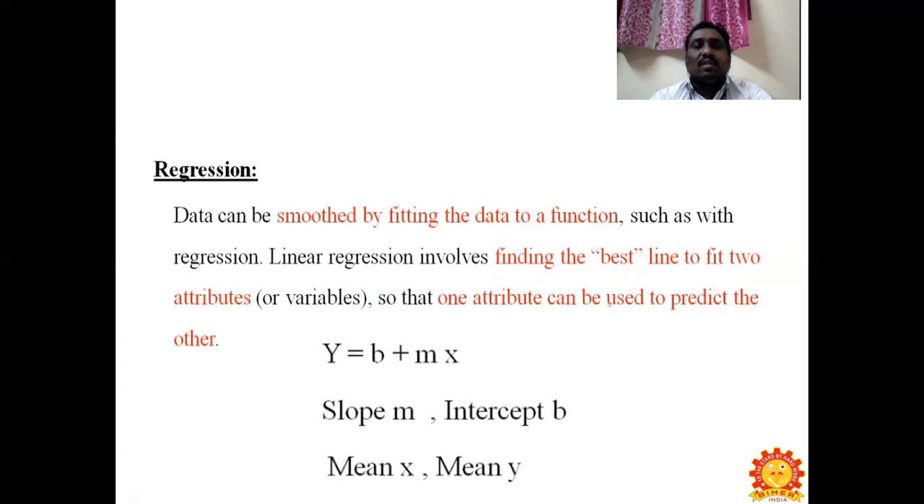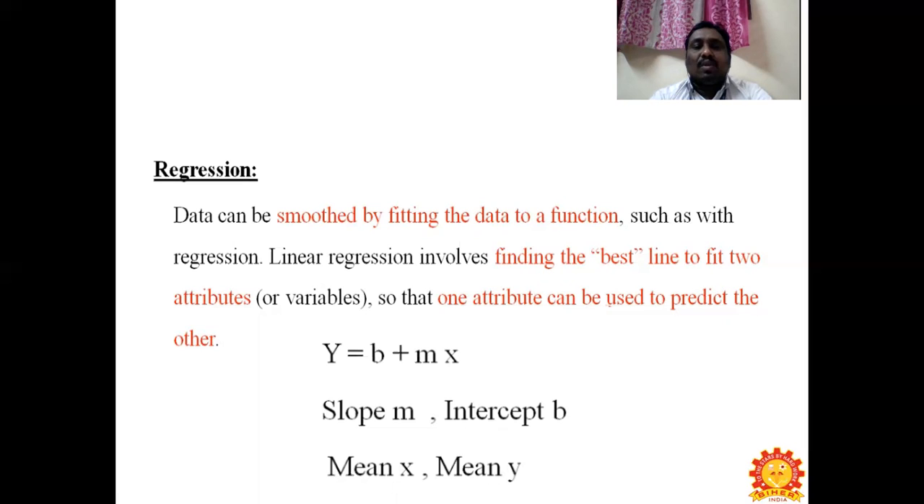The next technique is regression. In this regression technique, the data are smoothed by fitting the data to a function. The data can be smoothed by fitting the data into a function, such as with regression. Linear regression involves finding the best line to fit two attributes or variables, so that one attribute can be used to predict the other.